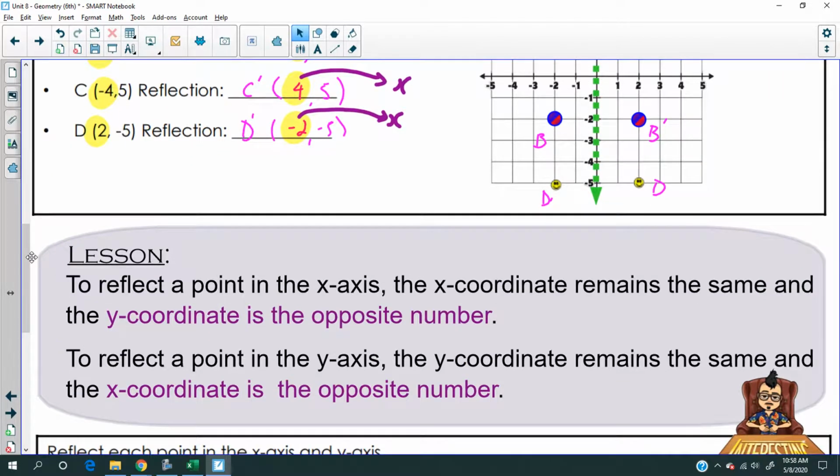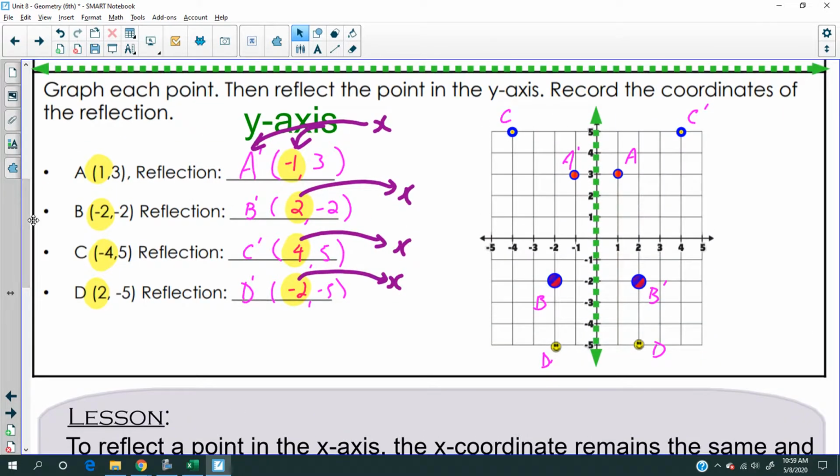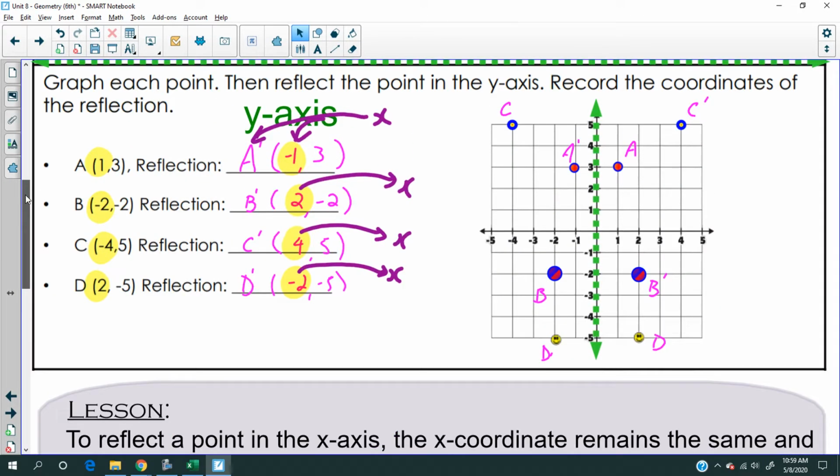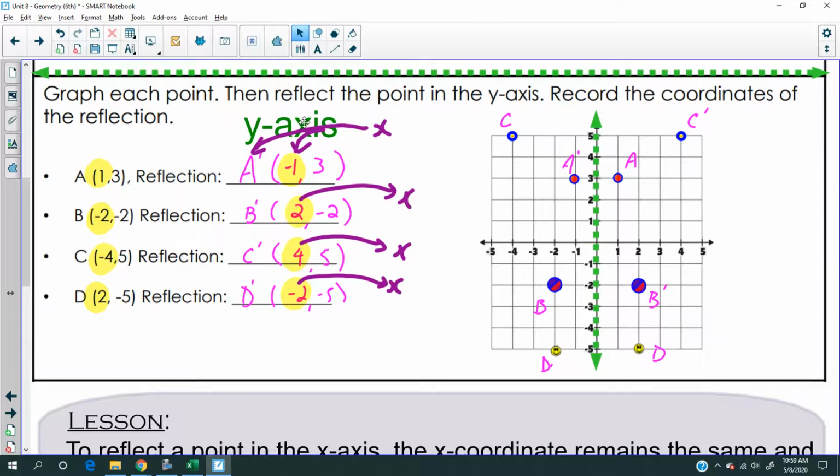To reflect a point in the y-axis, this example right here, the y-coordinate remains the same. So the second number stays the same. So when you're reflecting over the y-axis, when you're flipping over the y-axis, the second numbers stay the same. So 3 is 3, negative 2 is negative 2, 5 is 5, negative 5 is negative 5. But what happens? The first coordinate, the x-coordinate, actually changes to its opposite. So 1 is negative 1, negative 2 now is positive 2. Negative 4 is now positive 4. 2 is now negative 2.